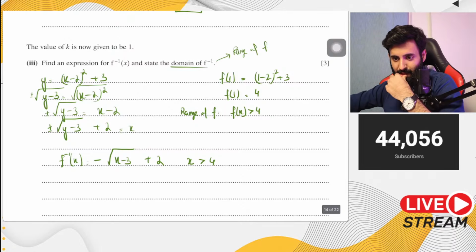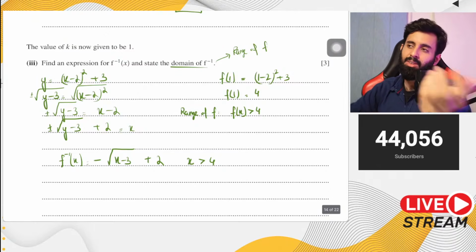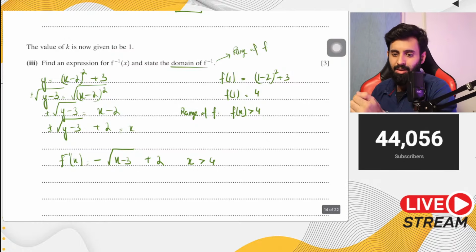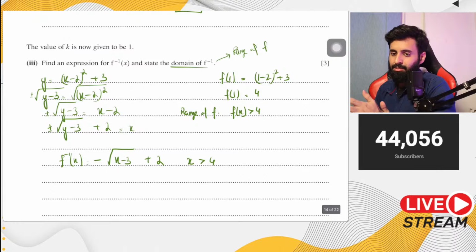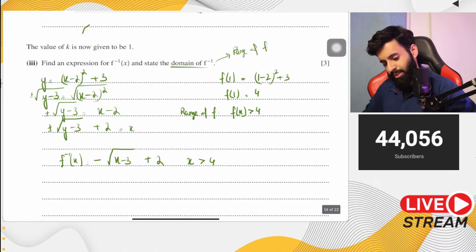So what is its nature? Okay, if d square y upon dx square is equal to 0, then that's a point of inflection. You don't have that in your syllabus, okay? It's neither maximum, neither minimum. So it is basically this kind of point. You don't have that in your syllabus.